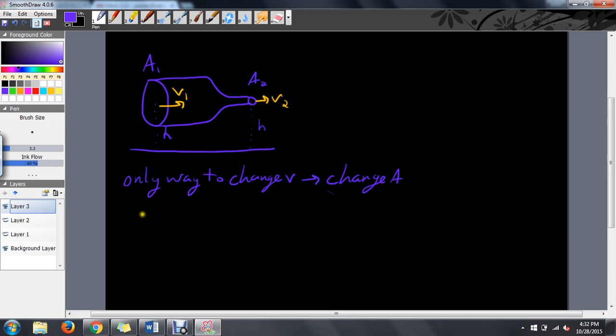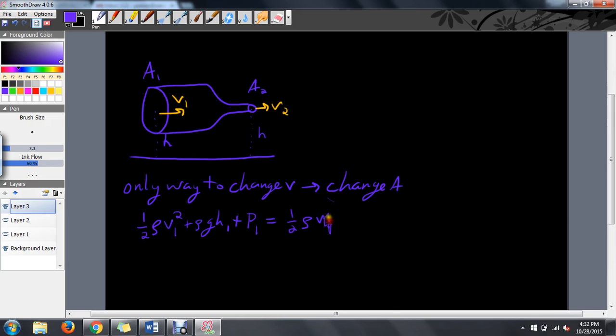The height's the same, then the potential energy is the same, so if I write Bernoulli's equation, then what we see is that the potential energy this time stays the same.